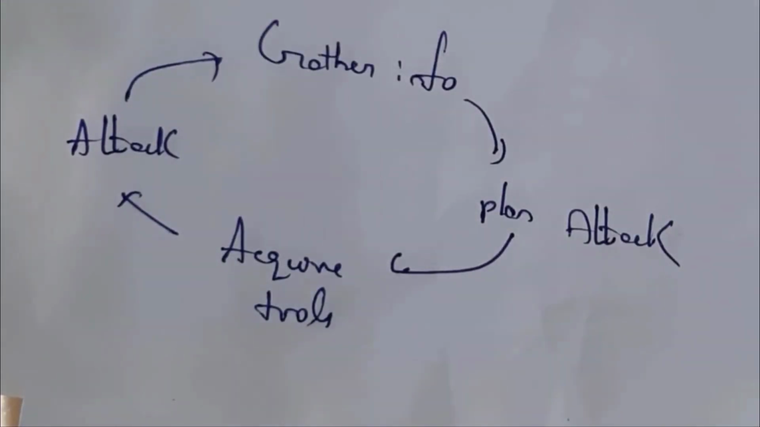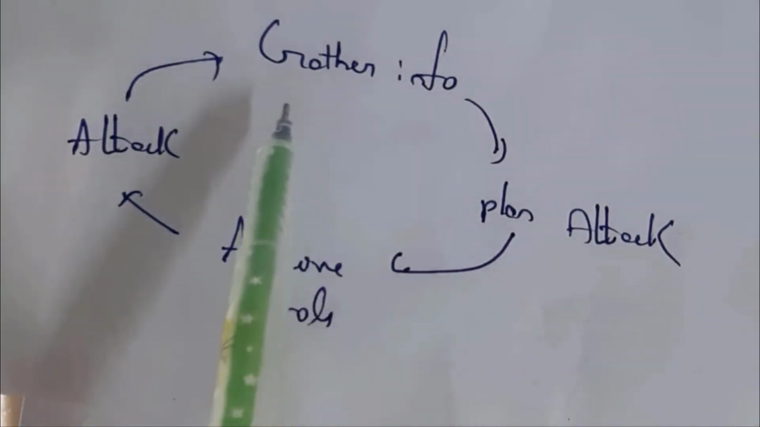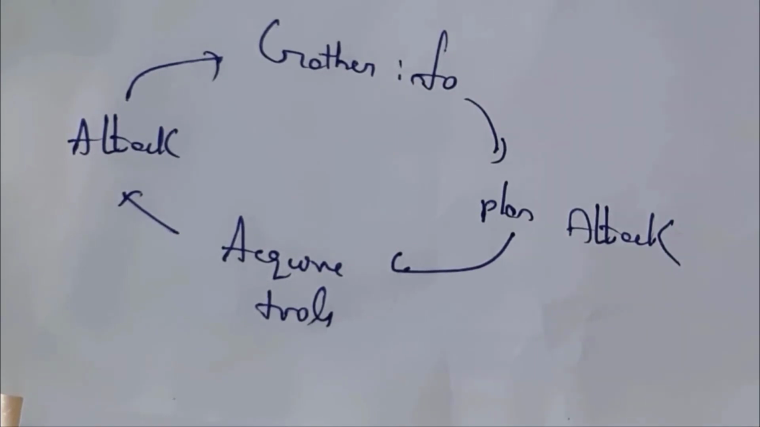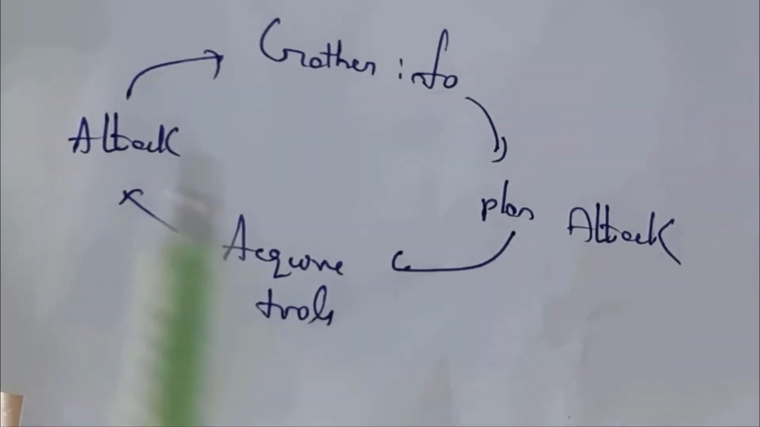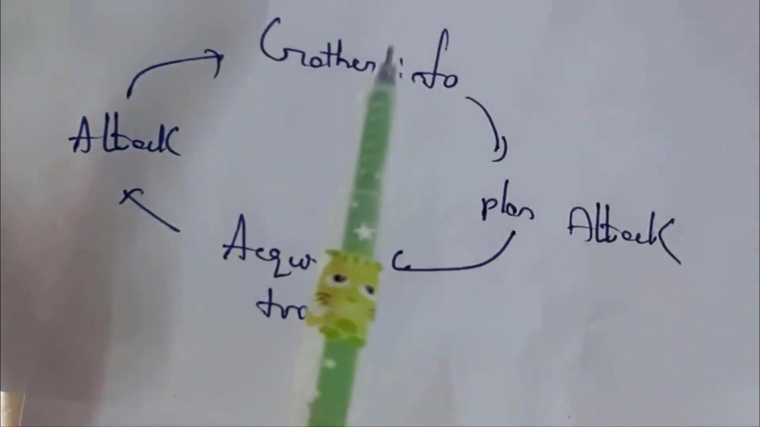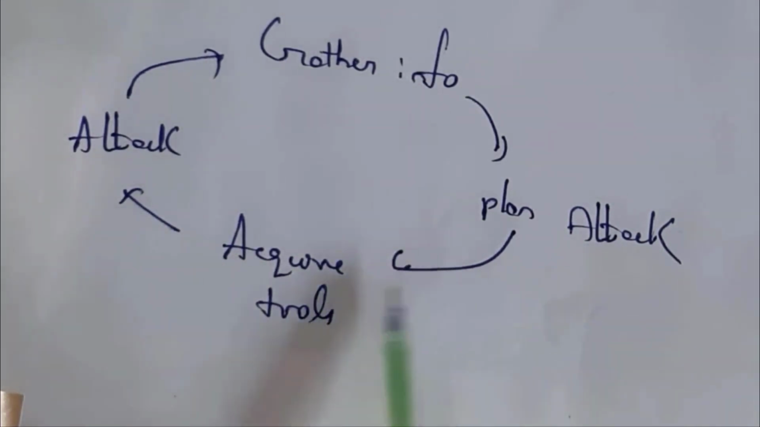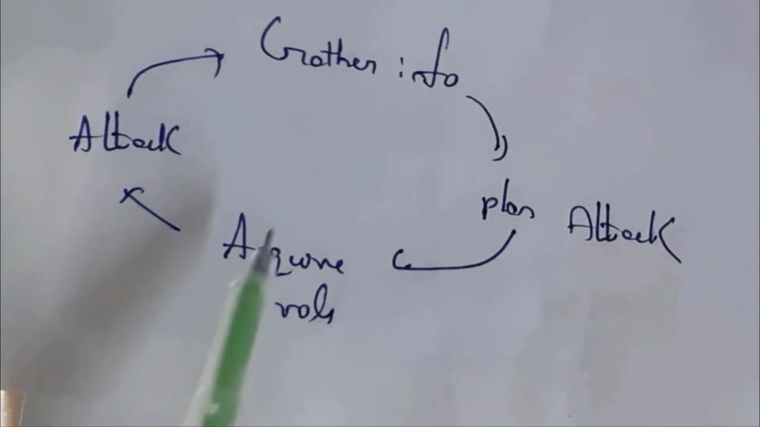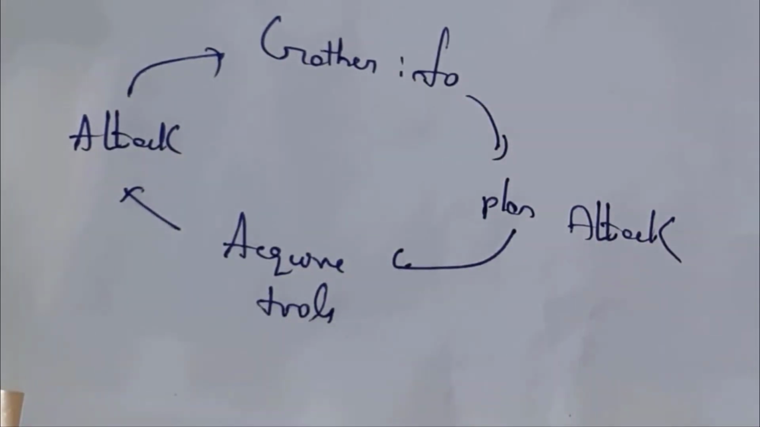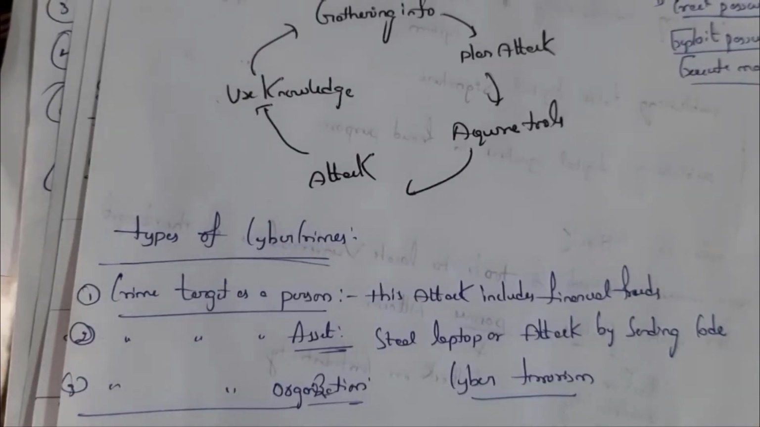See, following are the steps that an attacker follows in order to hack any person. First one is gather information. See, first gather information of the person which you want to hack. After gathering information, next plan the attack and acquire tools which are required to attack the person, and next start the attack. So there are 4 steps. First step is gather information, next one is plan attack, third step is acquire tools, and fourth one is launch attack.